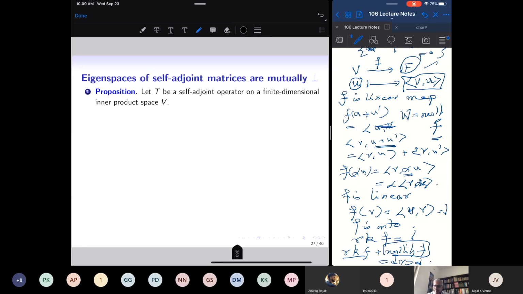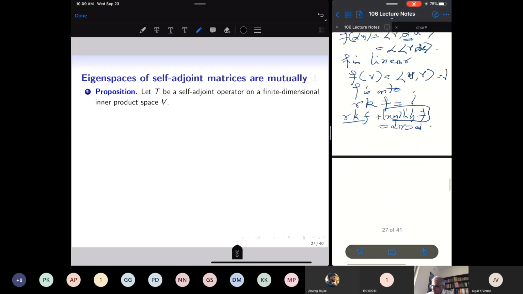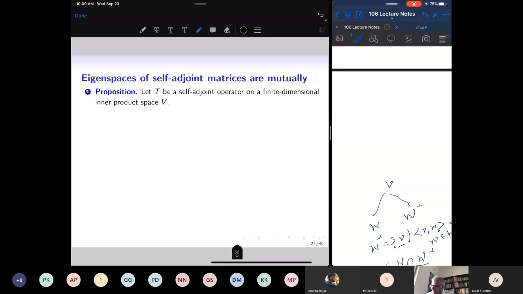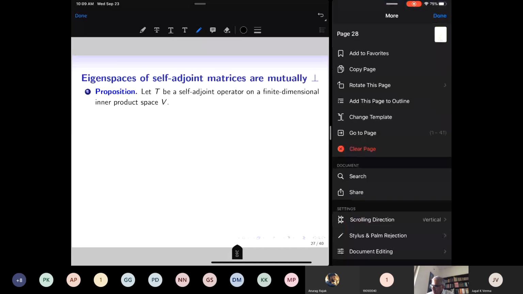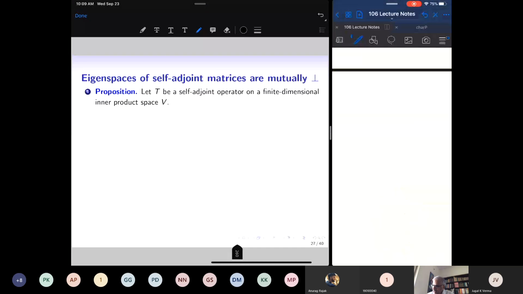Okay, so let us understand the eigenspaces a little bit more, and let us prove that the eigenspaces of self-adjoint matrices are mutually perpendicular. There are many eigenvalues of the given self-adjoint operator, and for every eigenvalue there is an eigenspace. This theorem says that the eigenspaces are going to be mutually perpendicular.